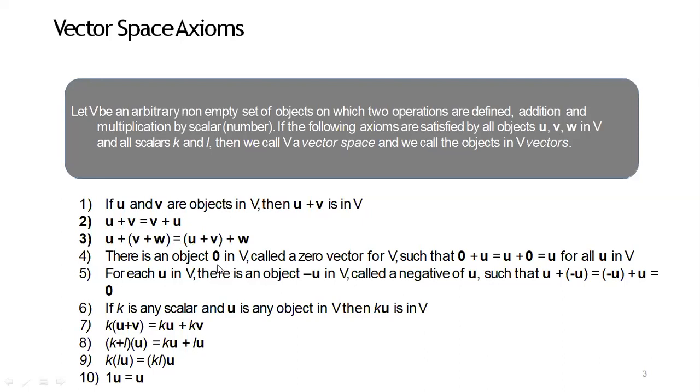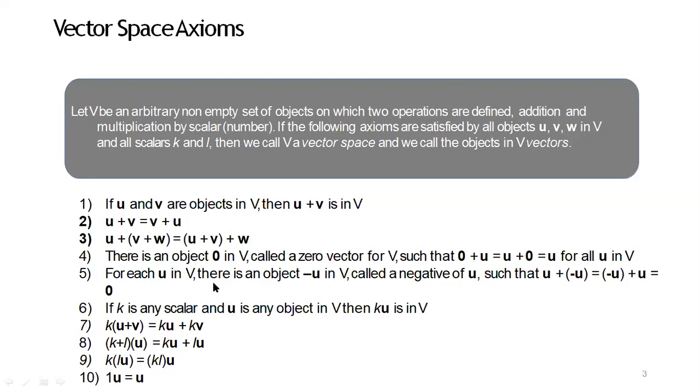Coming to the fourth point, there is a zero vector in V such that 0 plus U is equal to U plus 0 is equal to U for all U in V. This is called the identity axiom.